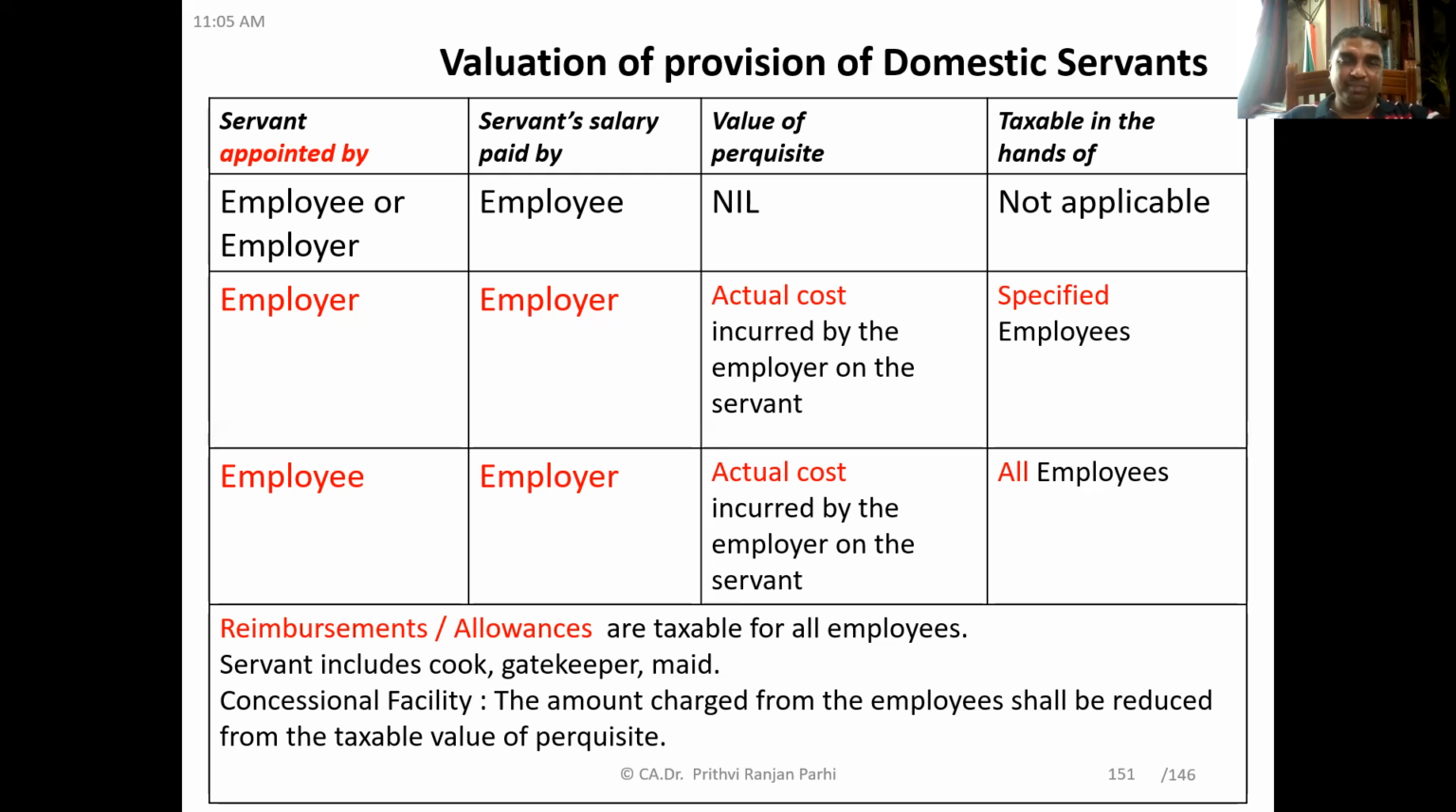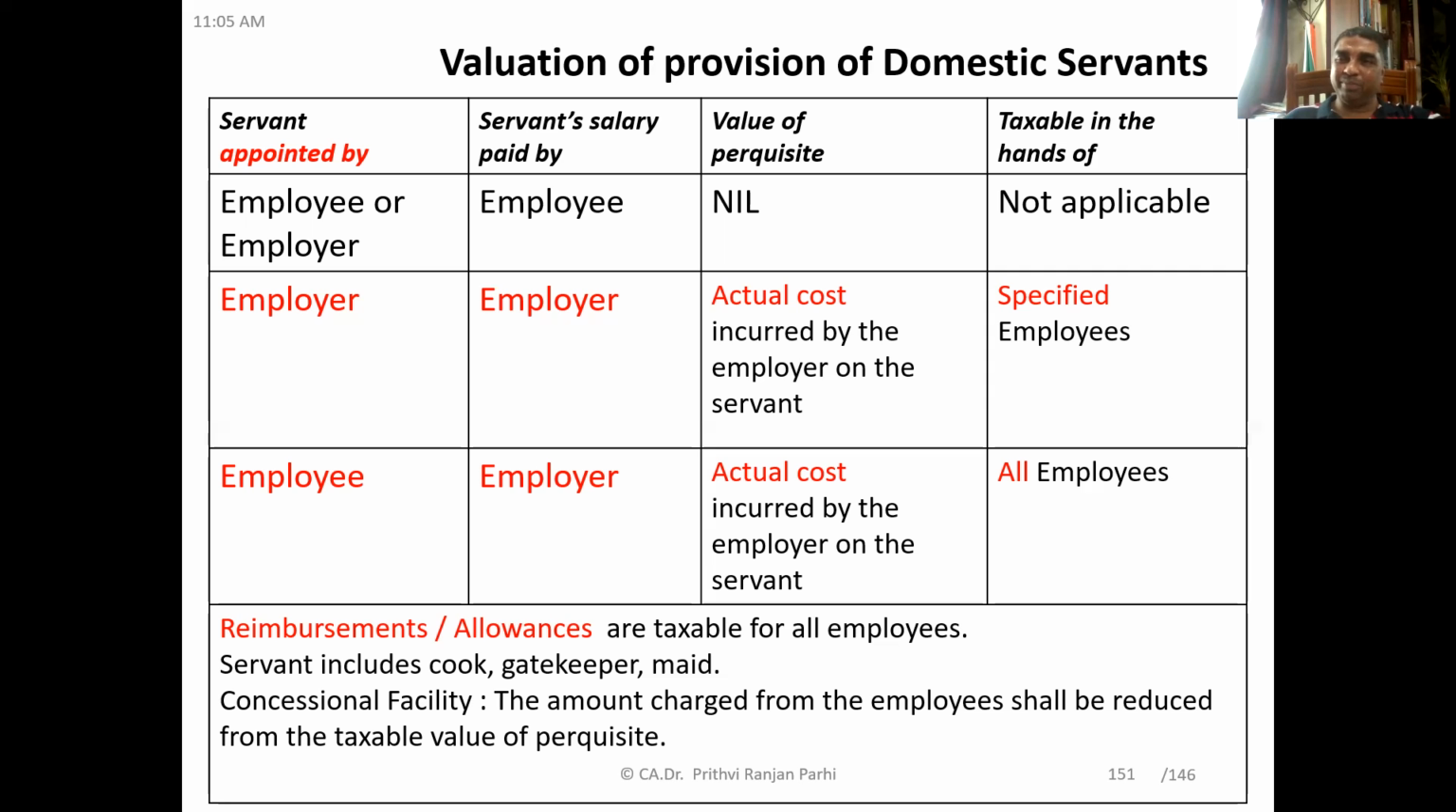And friends, servant here includes cook, gatekeeper, maid. Right? Gardener is not included here. Driver is not included. Those will be taken separately. Are you getting me? Yes, sir. Gardener and drivers are not included. Watch it carefully. Cook, gatekeeper, maid, they are included.